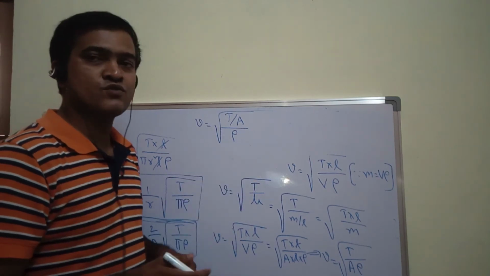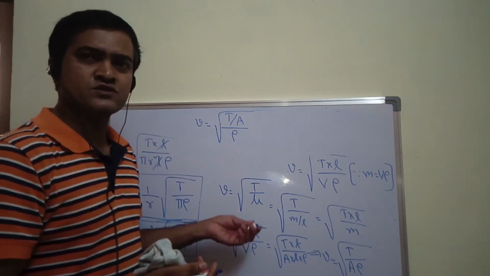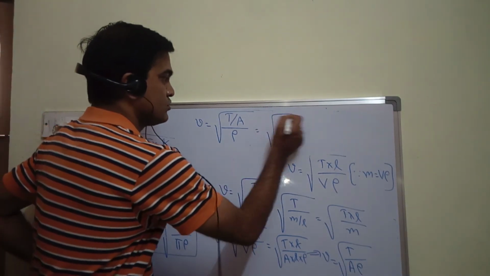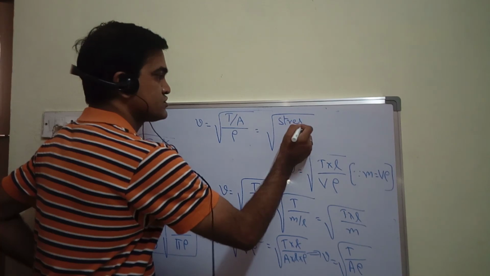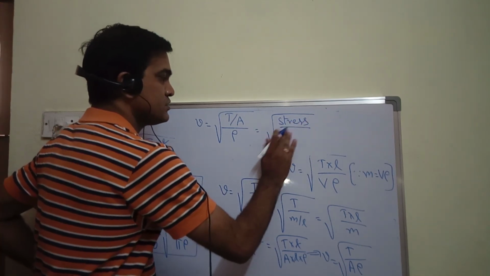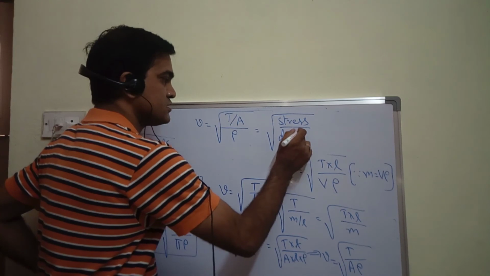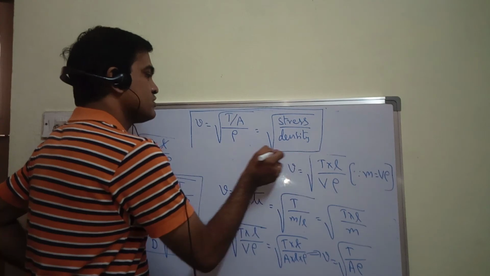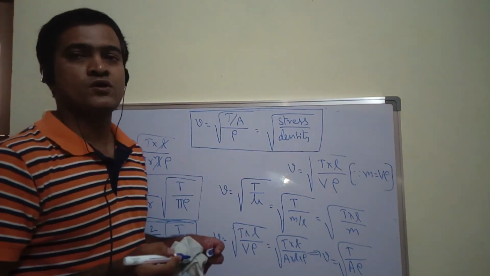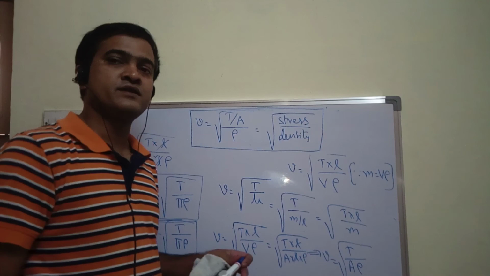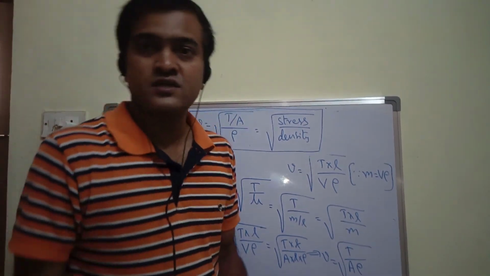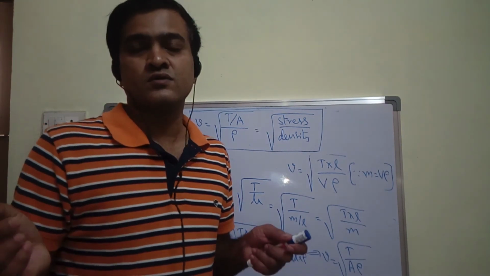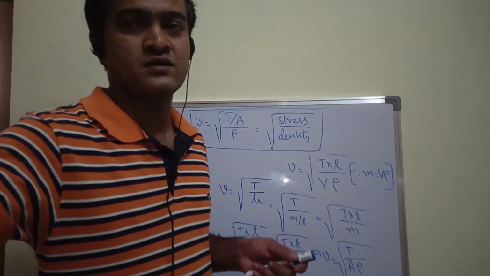Force upon area you can say is pressure, or you can say stress. So I can write this as root over stress by rho, where rho is density. So velocity is equal to square root of stress upon density. This is the story of velocity of transverse wave in a stretched string. Let us do a few problems later in the next session.